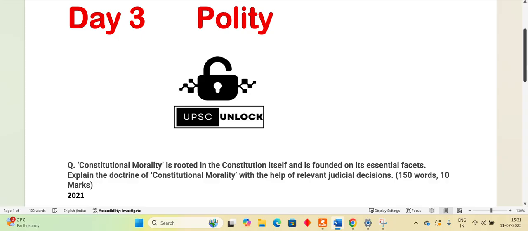This is the mains question. Constitutional morality is rooted in Constitution itself and is founded on its essential facets. Explain the doctrine of constitutional morality with the help of relevant judicial decisions.